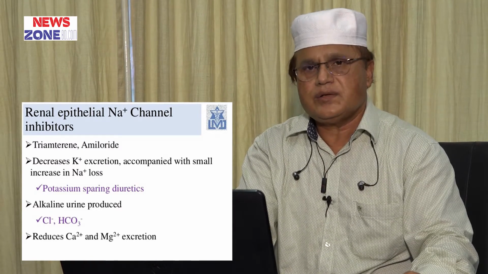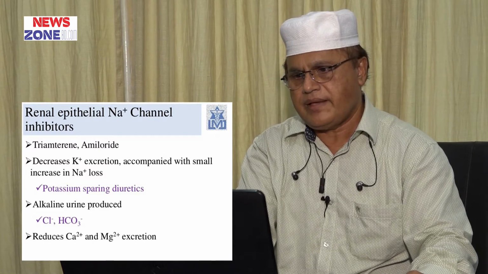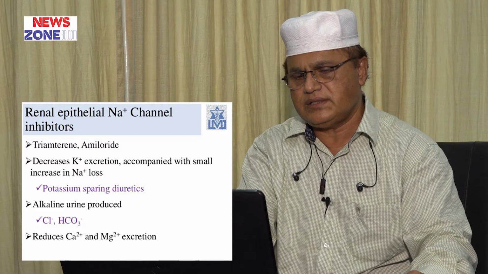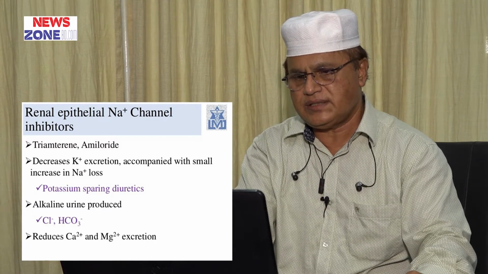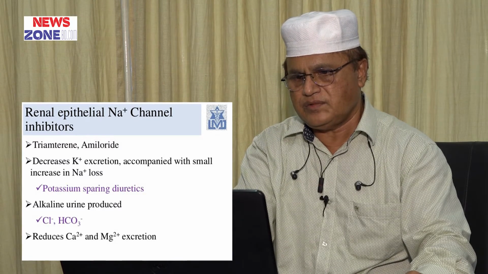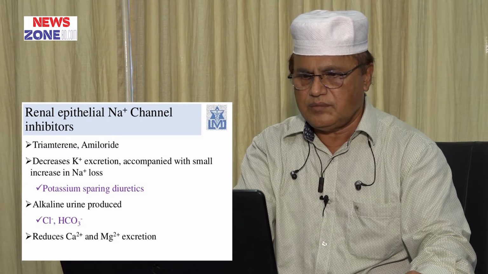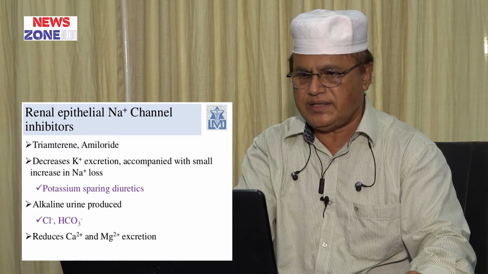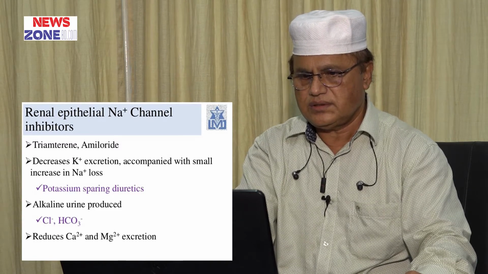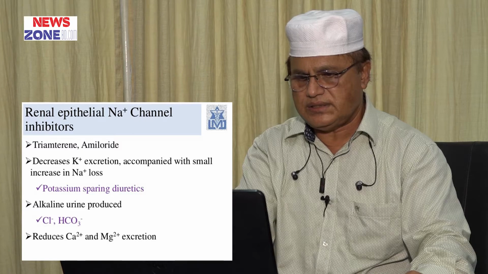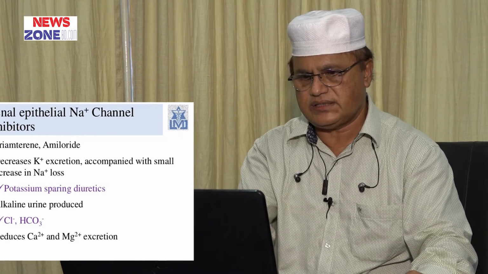They decrease potassium excretion accompanied with a small increase in sodium loss in urine, thereby called potassium sparing diuretics. Alkaline urine is produced, and calcium and magnesium excretion is reduced.